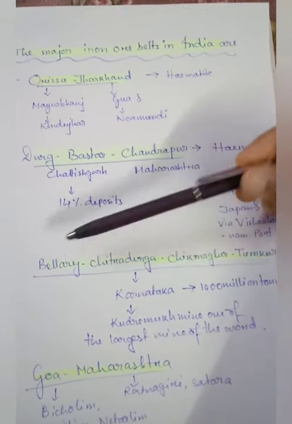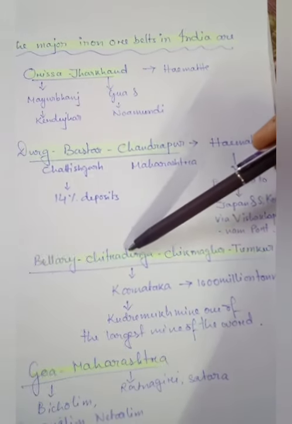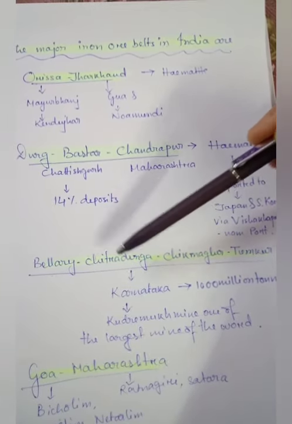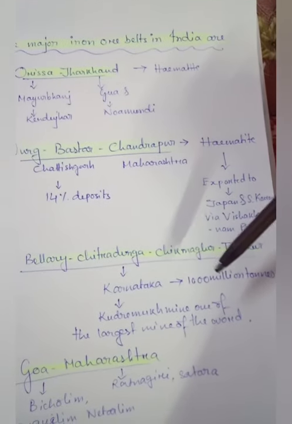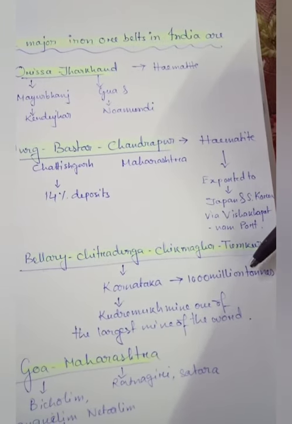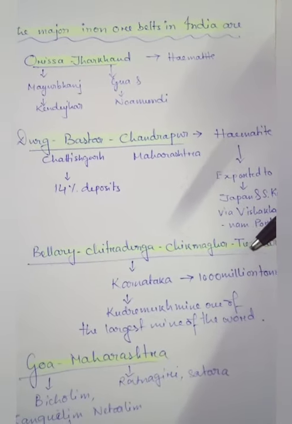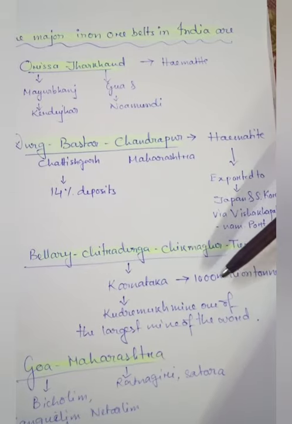Next, the third point: Bellary, Chitradurga, Chikmagalur, Tumkur. These are places of Karnataka where nearly 1000 million tons of iron ore deposit we are expecting, or we can say that this amount of iron ore reserves is present in Karnataka.